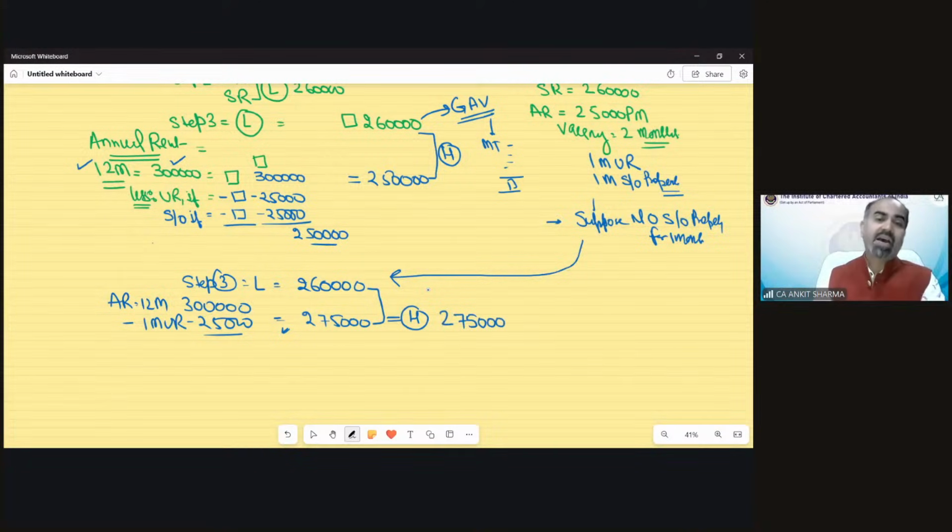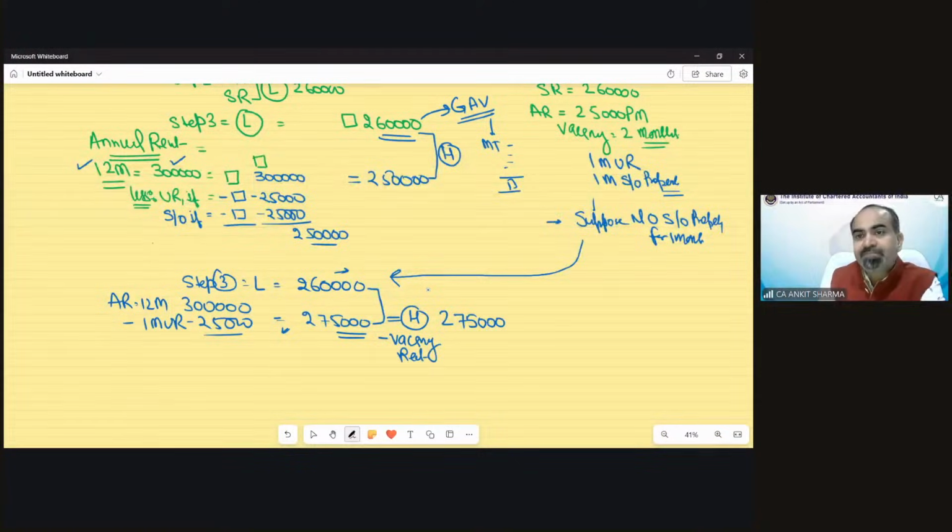And if this is higher, the second value which we calculate on the basis of annual rent, then this would not be GAV. If the value as per fixed standard rent is higher, this would be GAV, as in the above example you have seen, 2,60,000 was the GAV. But if the value based on the annual rent calculation is higher, then this value would not be regarded as GAV. Now in this value, we have to reduce one new thing.